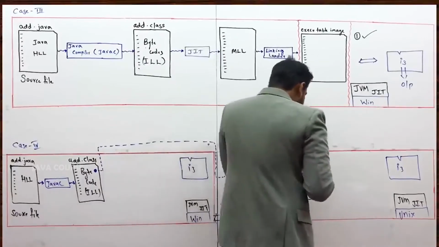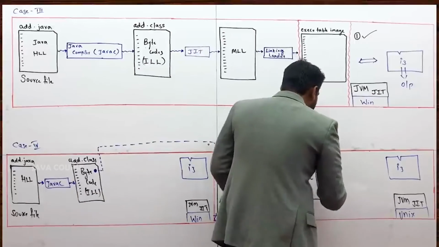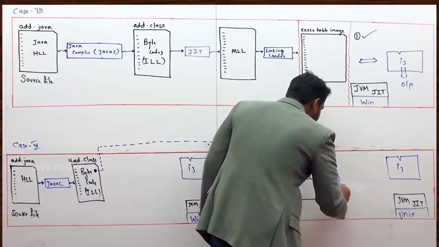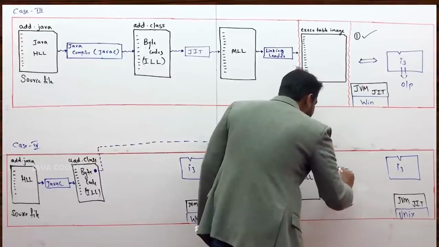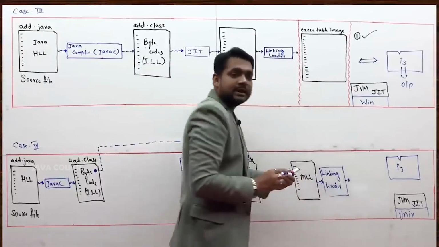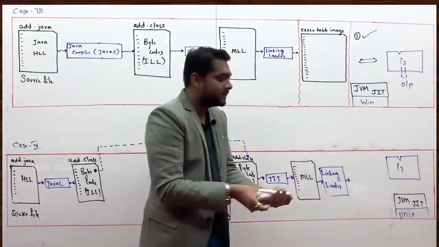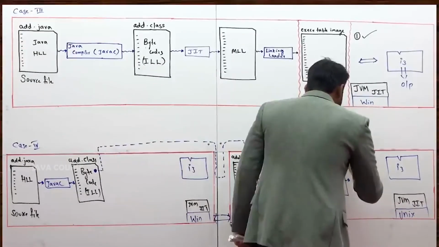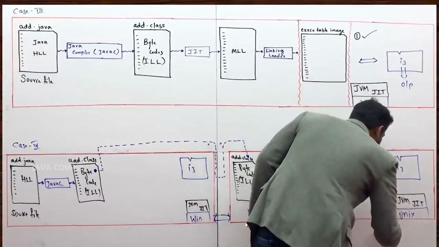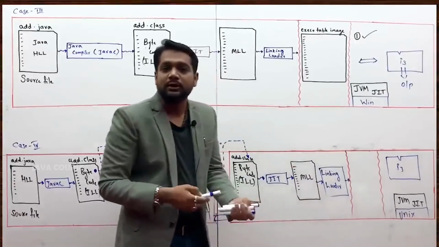This machine level language code, if it is given to the linking loader, he would perform the linking job and he would load the executable image onto the RAM part of the computer.